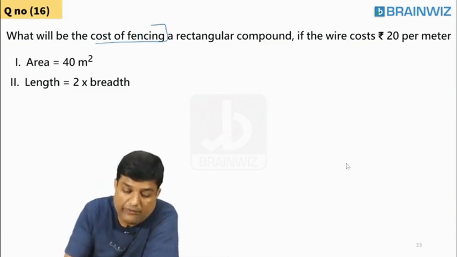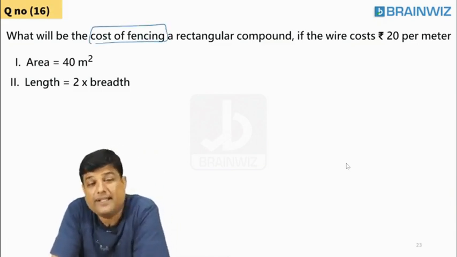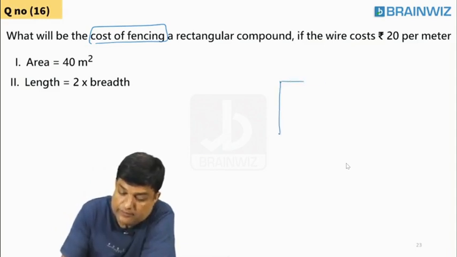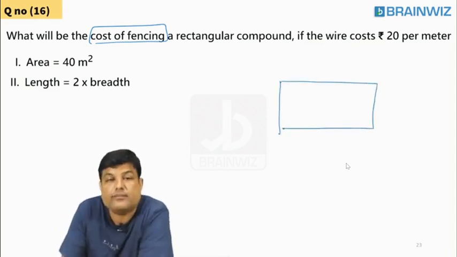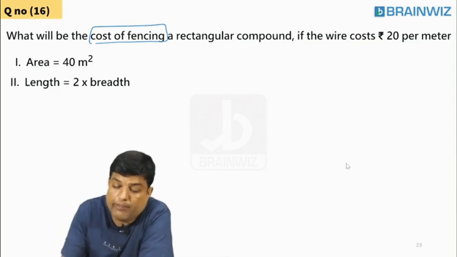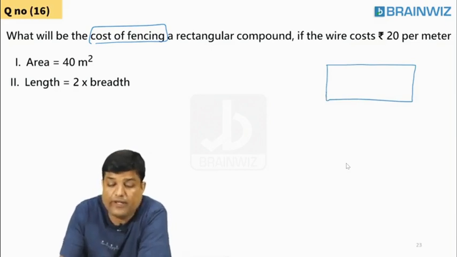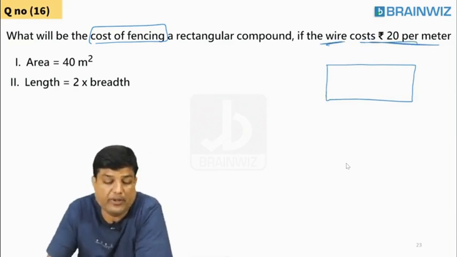What is the cost of fencing a rectangular garden compound wall? You know that a compound wall will be there. We have to find out the wire cost, 20 rupees per meter.